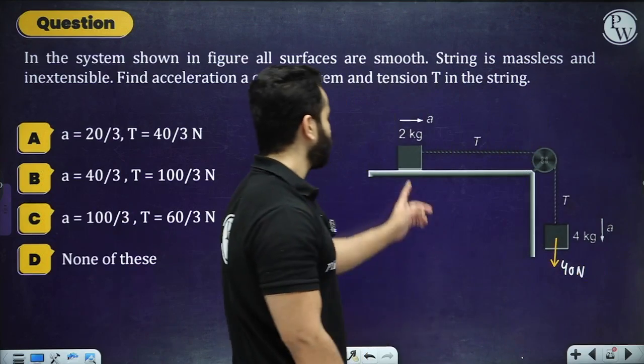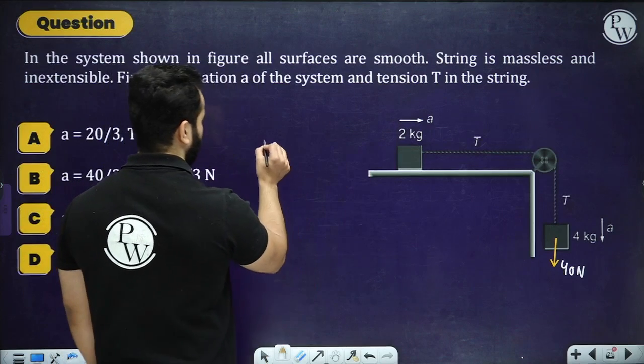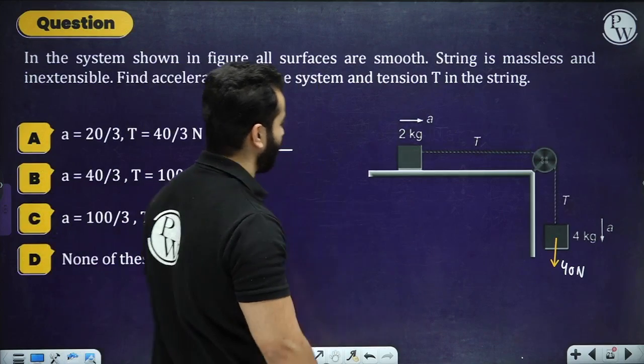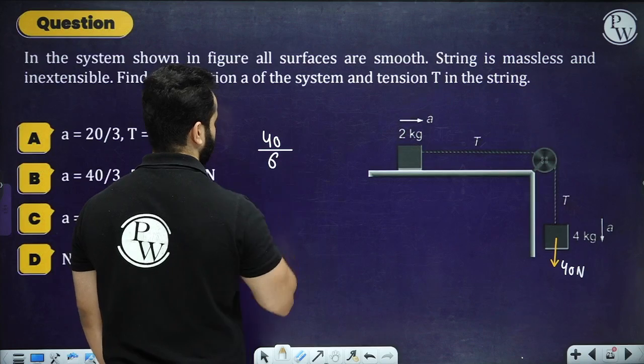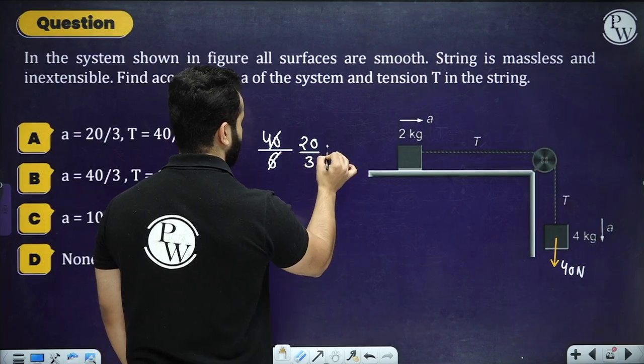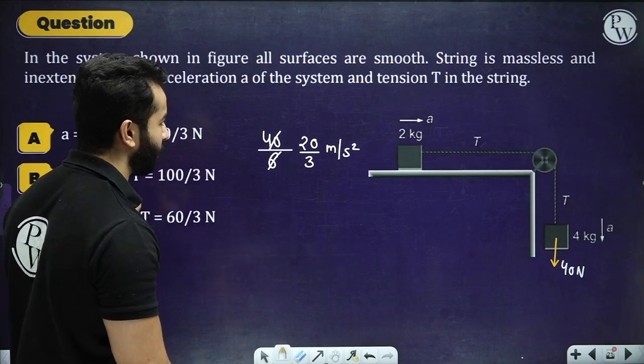So I've got only one force because there is no friction or any force over here. So the net force is 40 Newton divided by the total mass, which is 6 kg, right? So that means the acceleration is going to be 20 by 3 meter per second square. So we have found out what acceleration is, 20 by 3, quite easy.